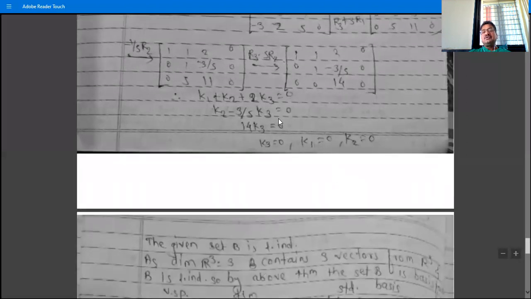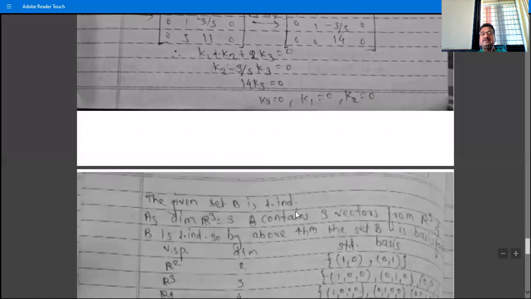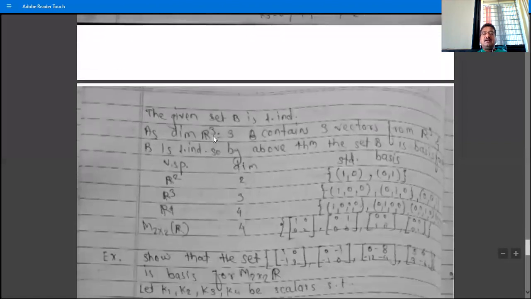So rewrite the equations. This is the first equation, this is the second equation, and the last equation is K3 is equal to 0. So from K3 equal to 0, substitute K3 equal to 0 in the above equation. We have K2 is 0, and so substitute K2 as 0 and K3 as 0 in equation 1. We have K1 is equal to 0. That is, by back substitution the values of K1, K2, K3 are all equal to 0, and therefore the given set B is linearly independent. Then write the sentence: as the dimension of R3 is 3, B contains 3 vectors from R3, and B is linearly independent, by the above theorem the set B is a basis for the vector space R3.